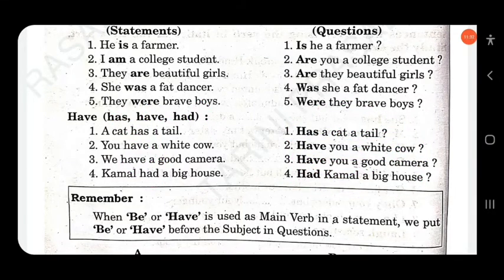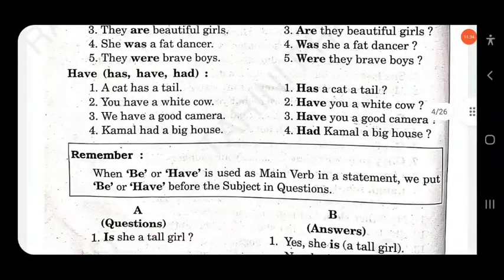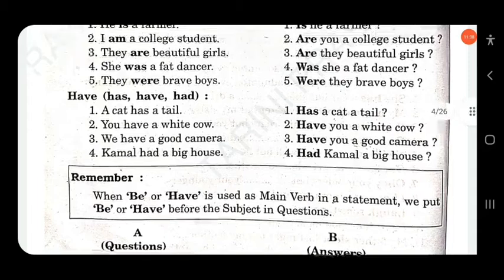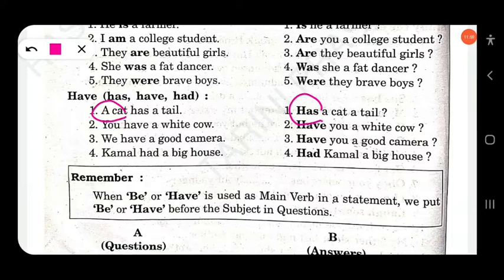So remember, when be or have is used as a main verb in a statement, we put be or have before the subject in questions. A cat has a tail. The subject is a cat. But when we form a yes/no question, we use has before the subject. You is the subject, have is used before the subject. Kamal is the subject, had is used before the subject. Clear?